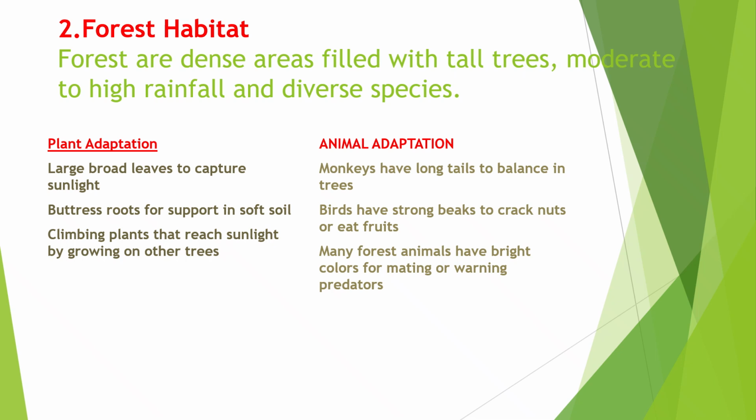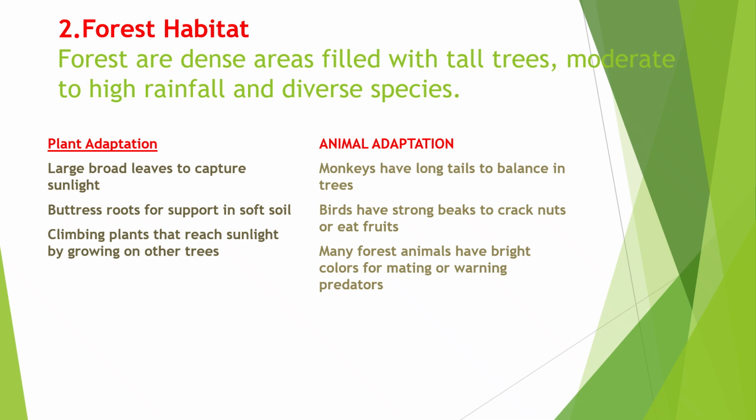Birds have strong beaks designed to eat specific fruits or insects. Trees grow tall with large broad leaves to catch sunlight, while climbing plants called lianas use other trees for support to reach light. Buttressed roots help stabilize the tall trees in shallow soils.